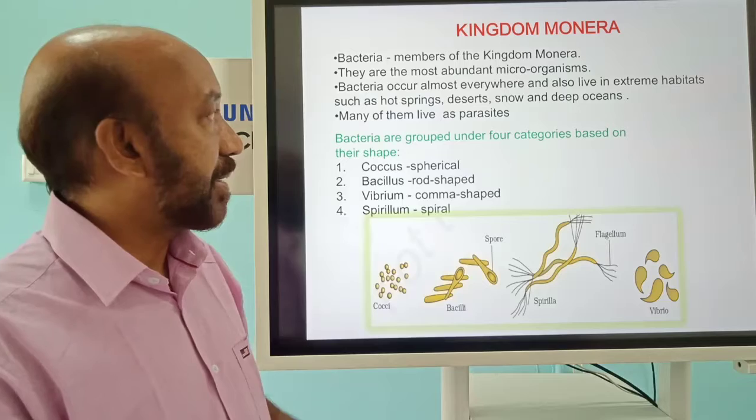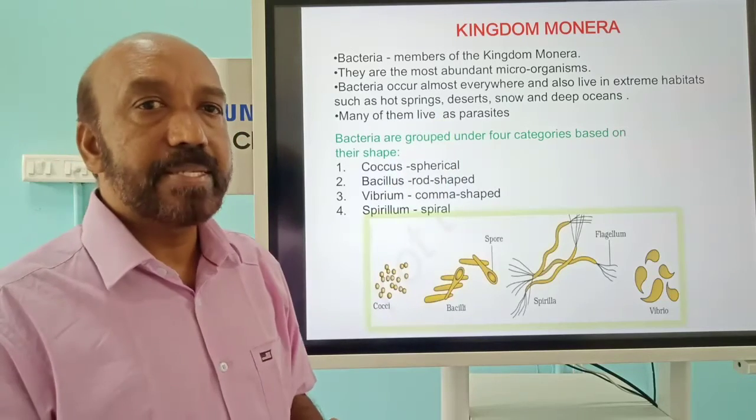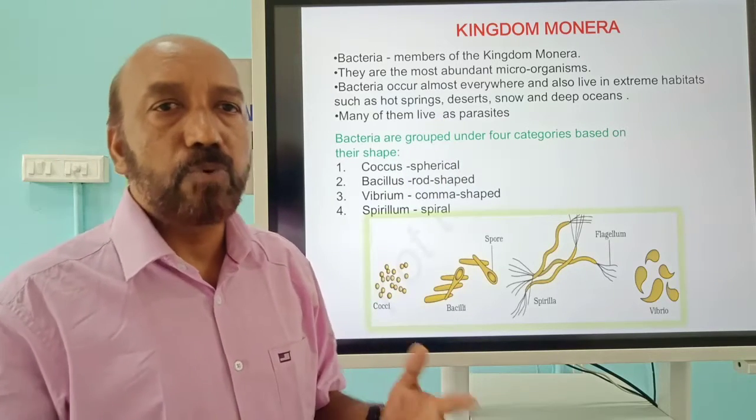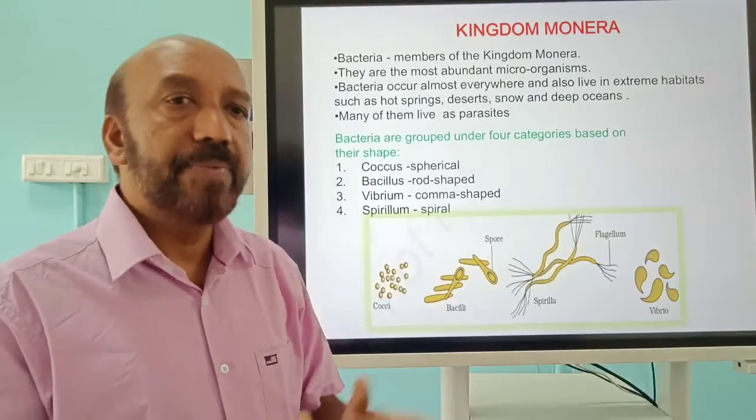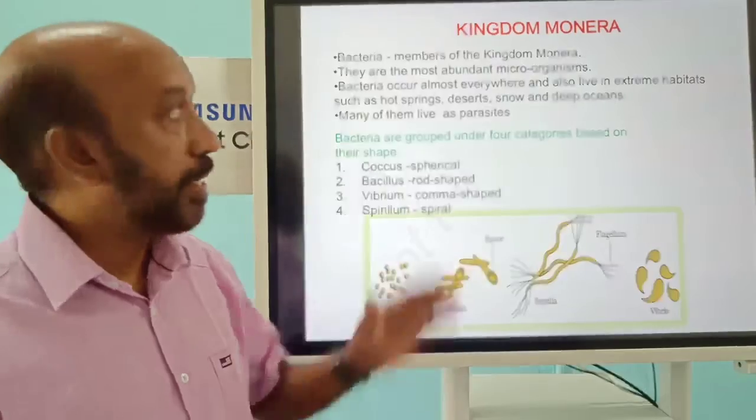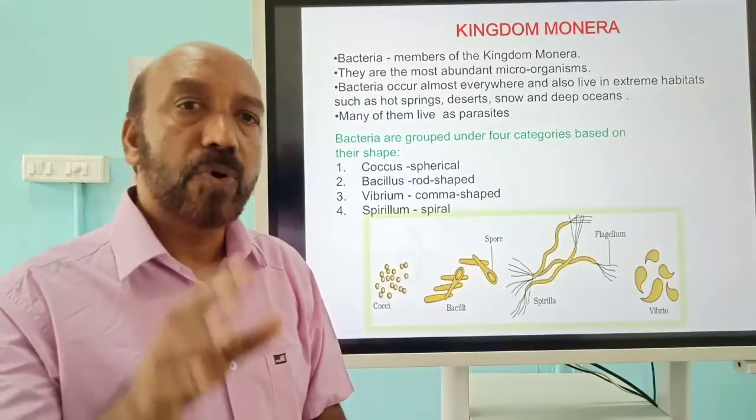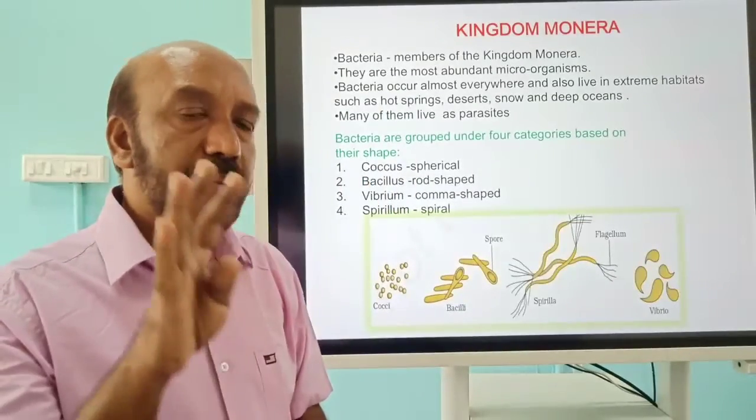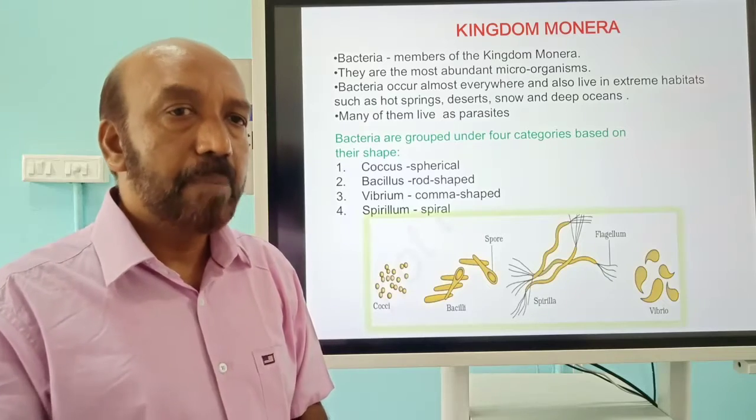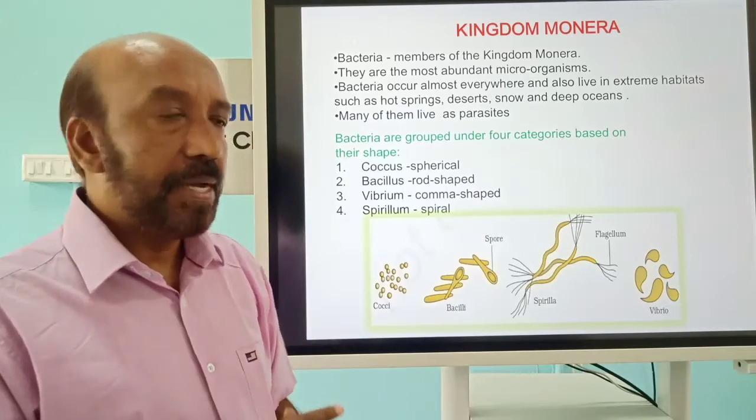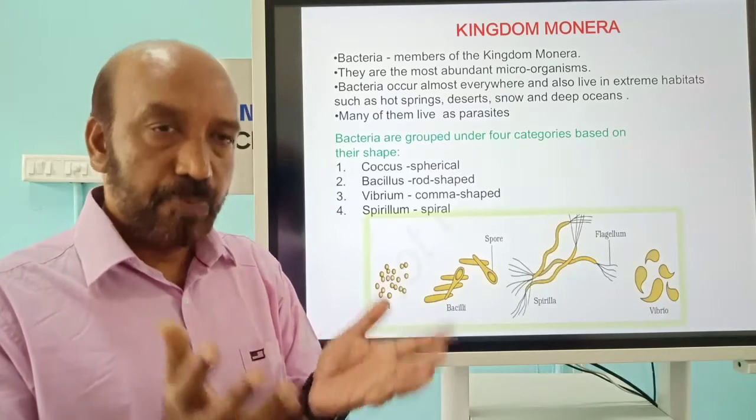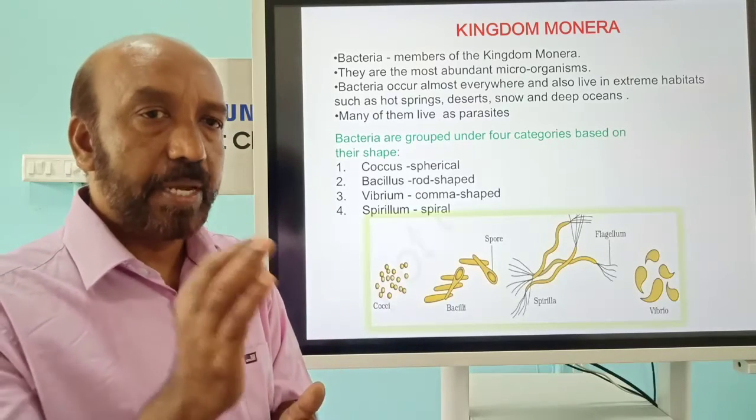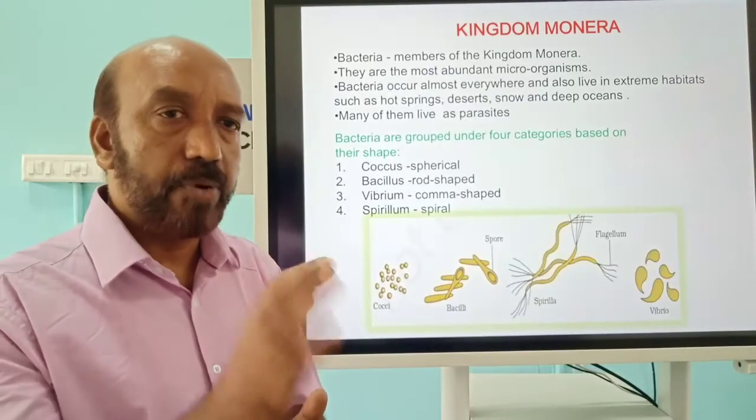Another feature we can see is that most of them live as parasites in or on the body of a host organism. And we can see the classification within Kingdom Monera based on their morphological features. There are four major types of bacteria based on their external morphology. The first one is called coccus. The shape is spherical in nature, a unicellular organism, and they are all prokaryotic.